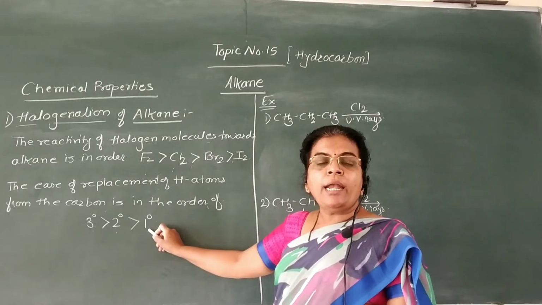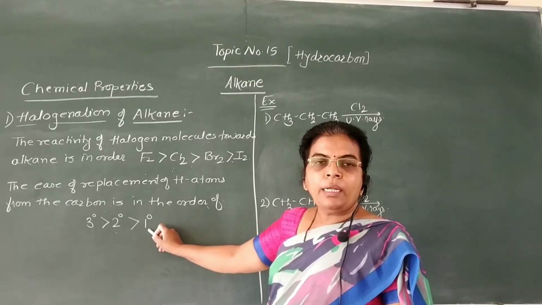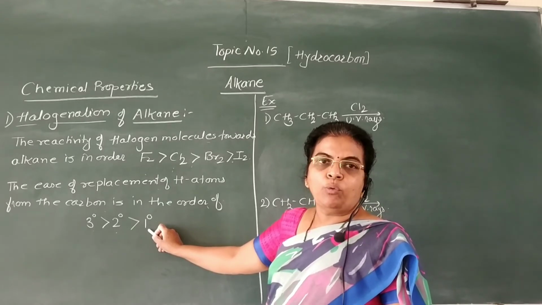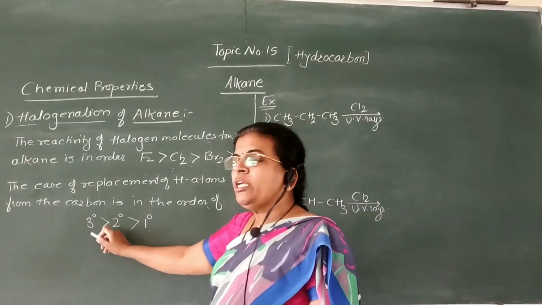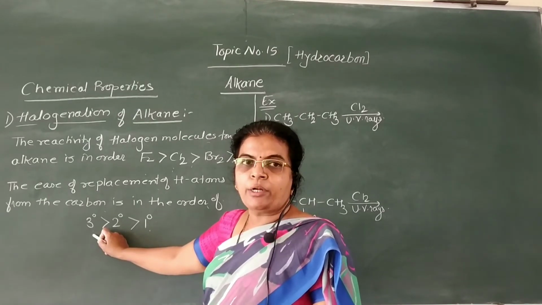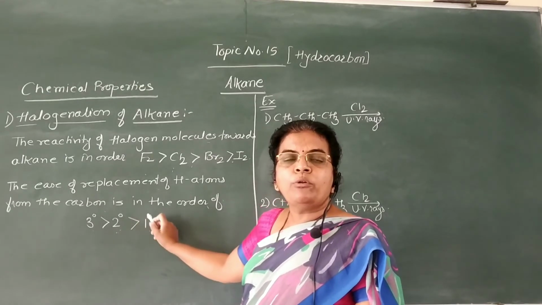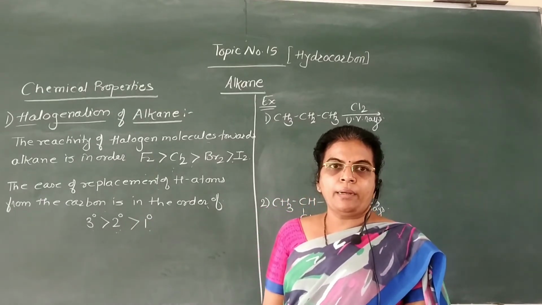That is, hydrogen atom bonded to primary carbon atom is less easily removed. Tertiary carbon atom for halogenation is more reactive than secondary carbon atom, and secondary is more reactive than primary carbon atom.